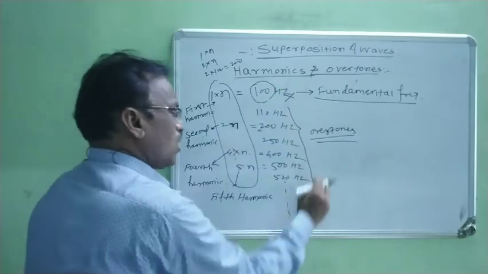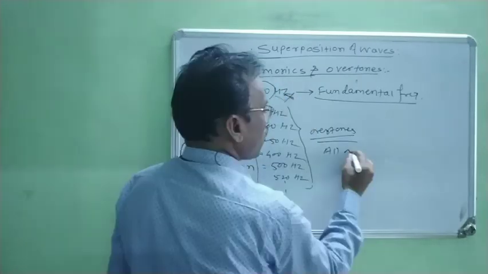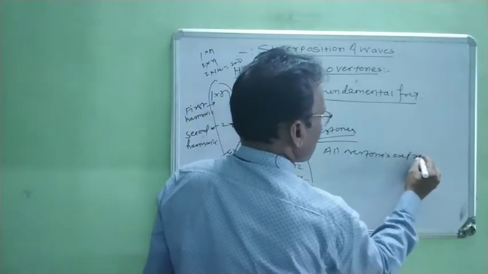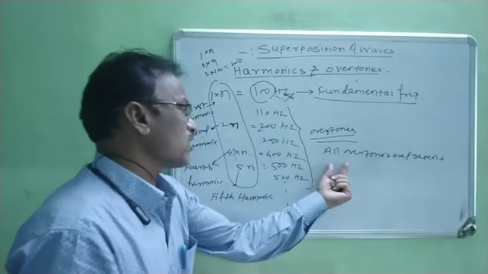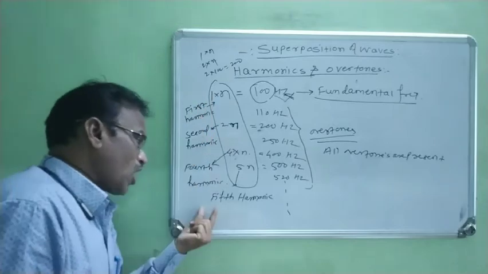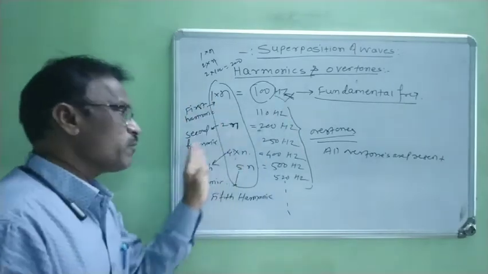Now, when we neglect this fundamental frequency, all overtones are present. But all harmonics may or may not be present. Some harmonics may be absent.